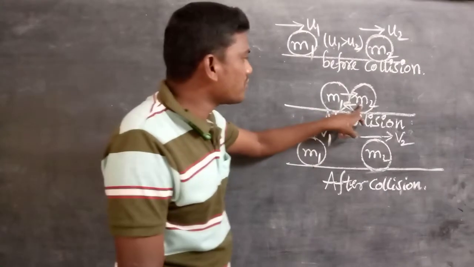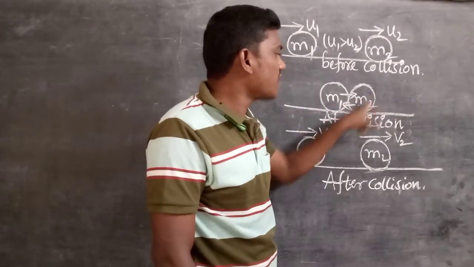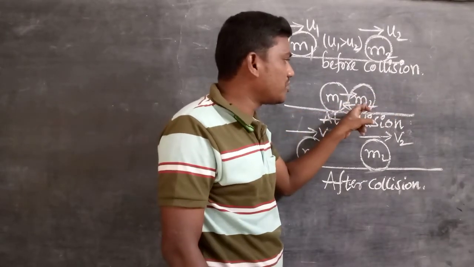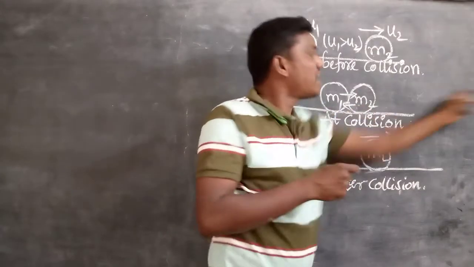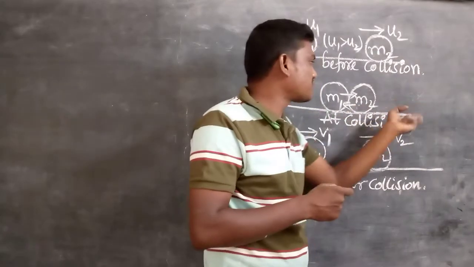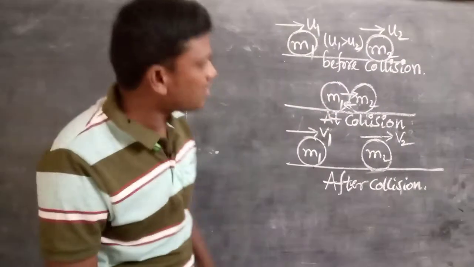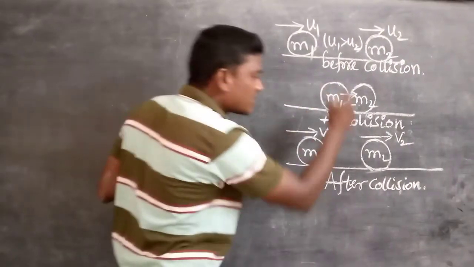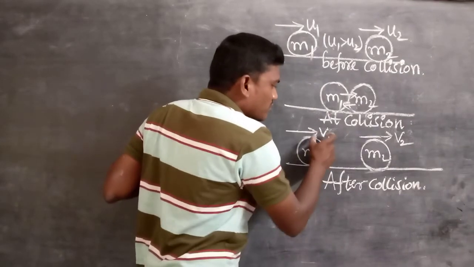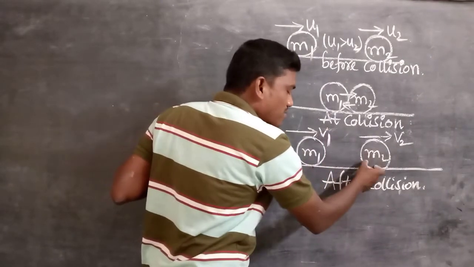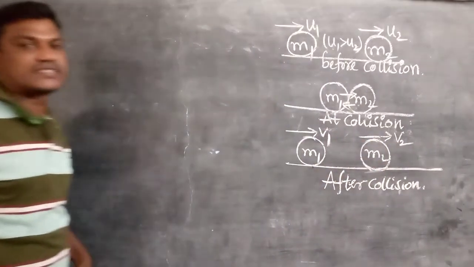But here M2 is moving in the forward direction. On M2, M1 will apply the force during the collision in which direction? The same direction of M2. That's why M2 moves with a higher velocity than its initial velocity. Anyway, after the collision, M1 moves with changed velocity V1, and M2 moves with changed velocity V2.